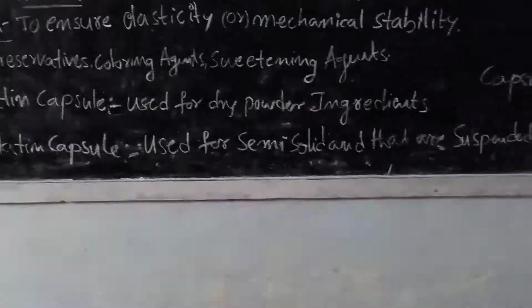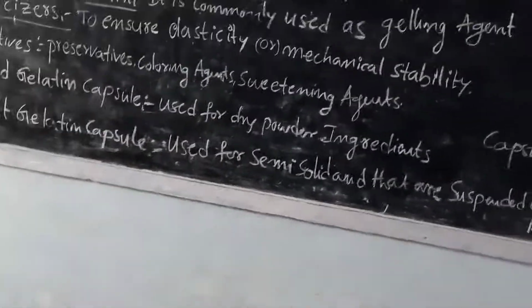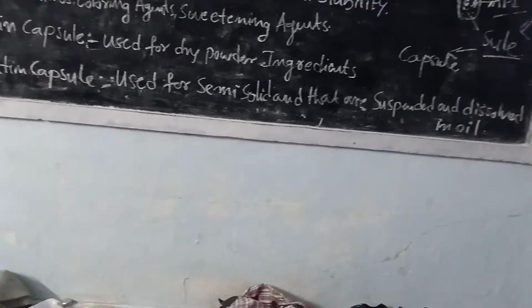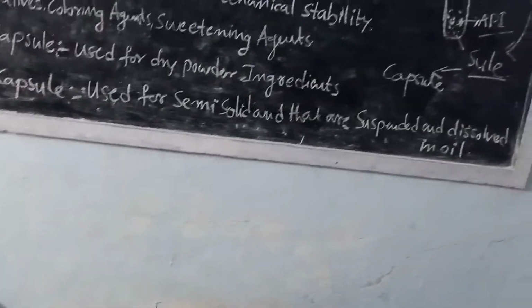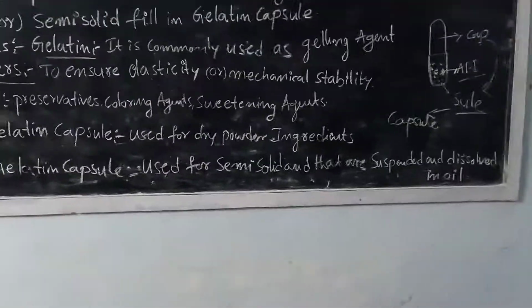So capsules are broadly divided into two kinds, hard gelatin capsules and soft gelatin capsules.